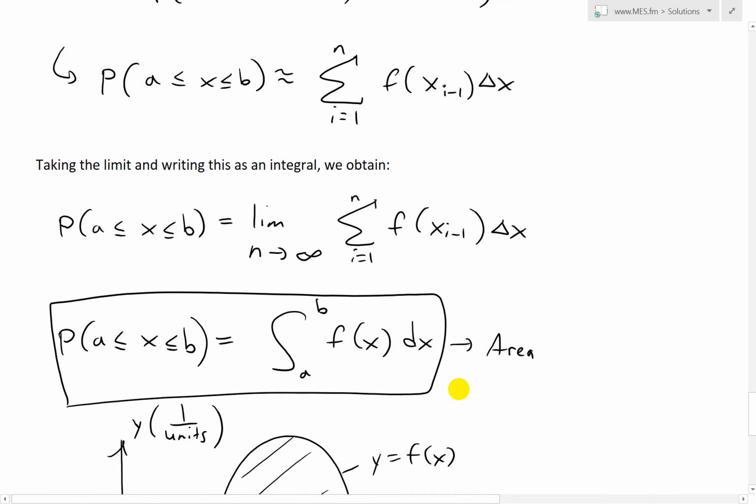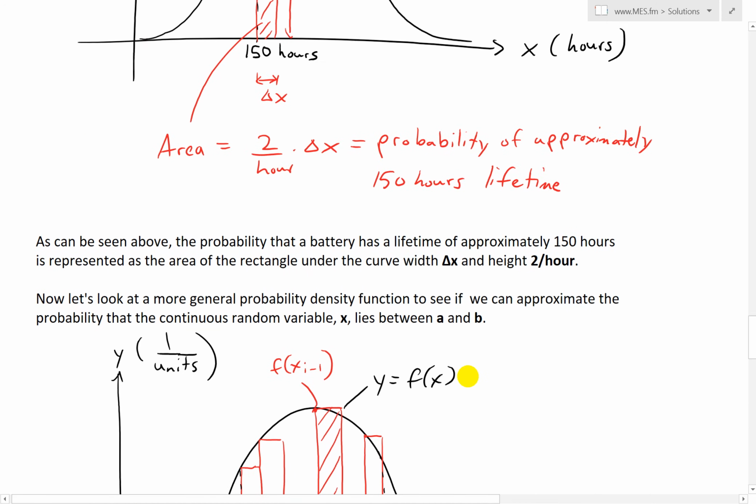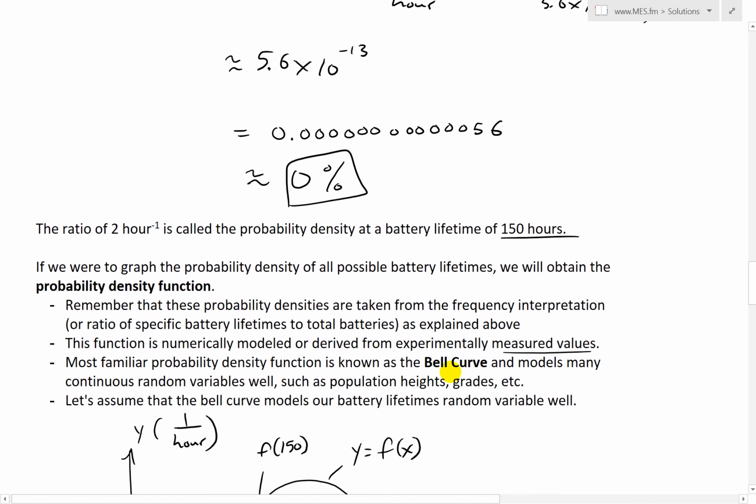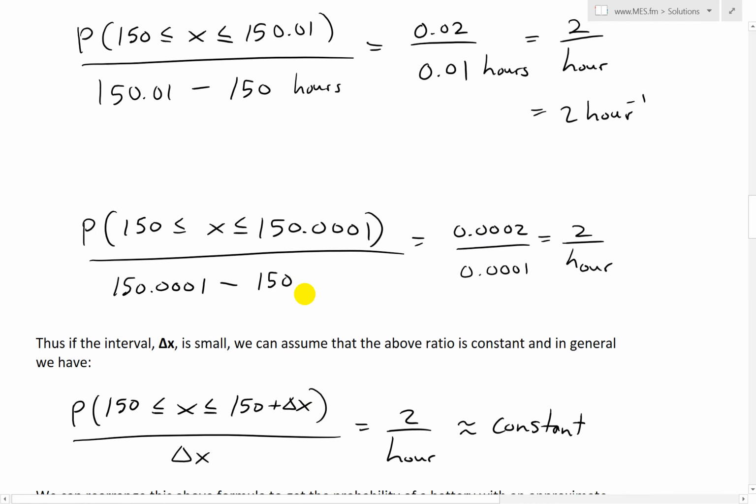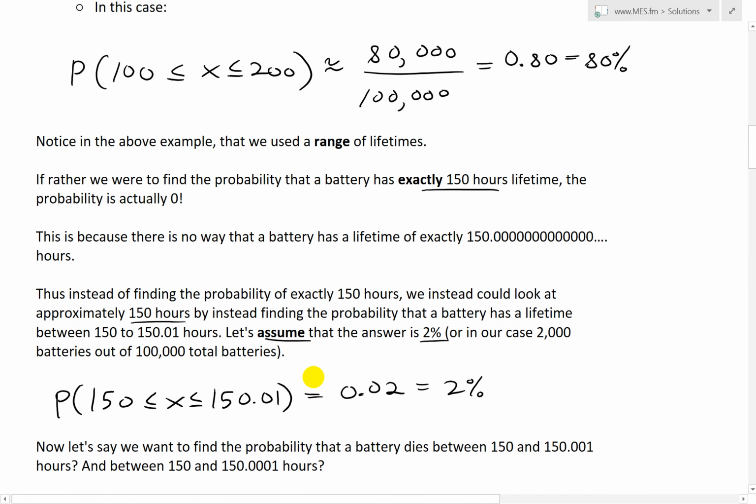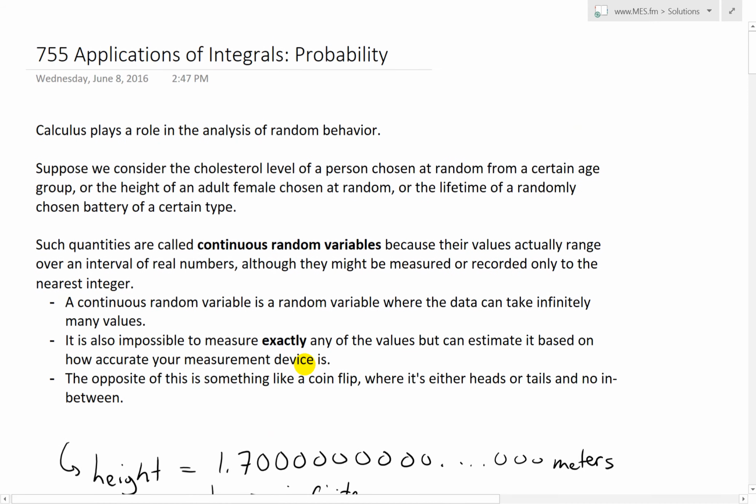Anyways, that's all for today. I hope you learned from this pretty extensive introduction to probability, and eventually we get to the integrals part and how to write it as integrals, and to show that even probability is an application of calculus and integrals.